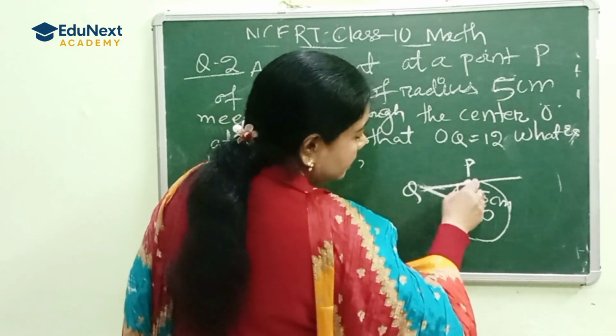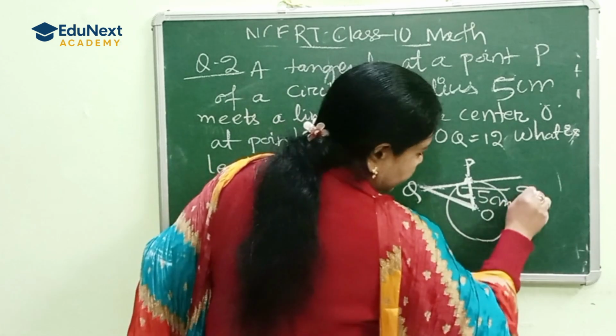You know that the angle between the tangent and the radius is 90 degrees.